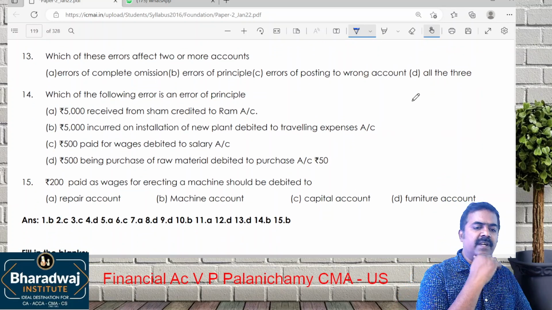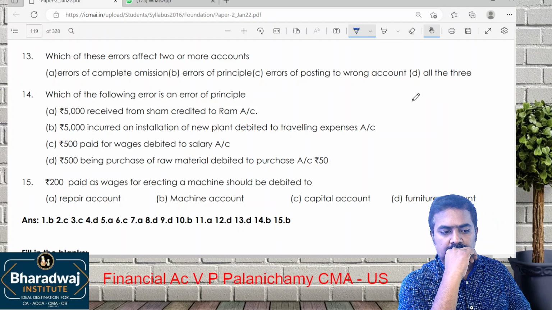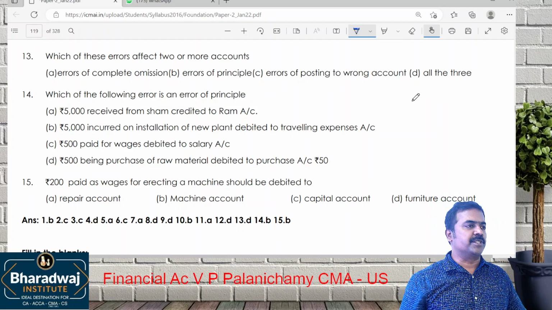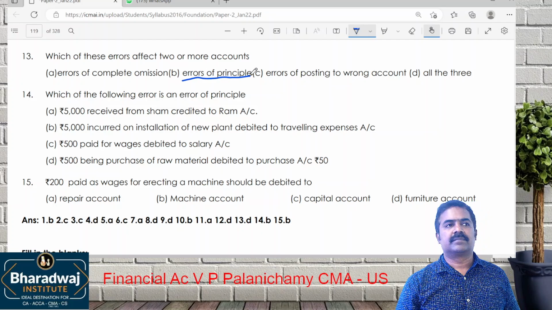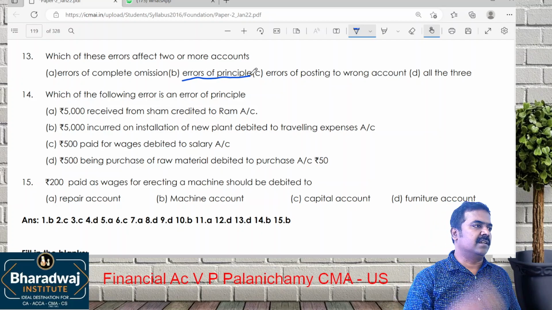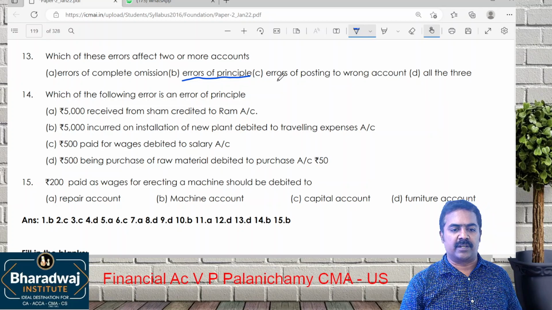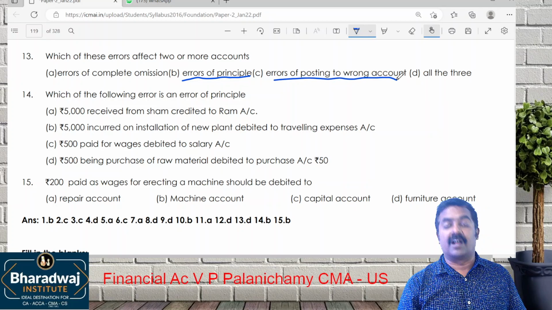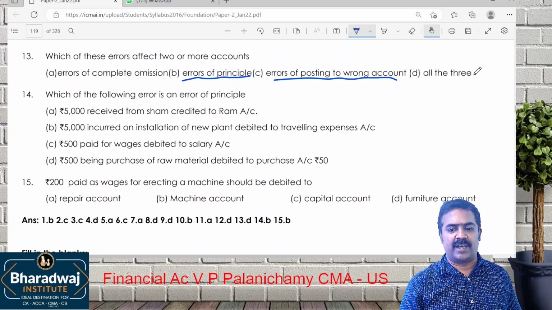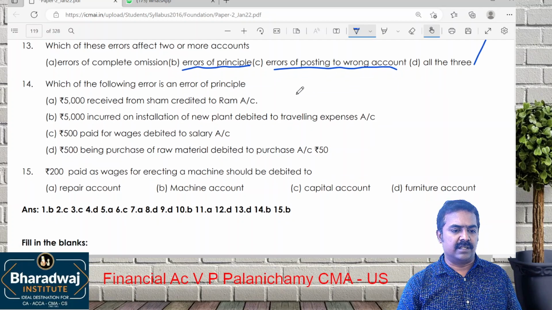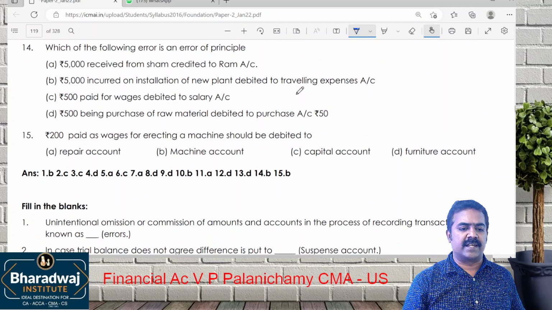Which of the errors affecting two or more accounts? Complete omission. Both debit and credit is affected. Error of principle. Instead of personal, real, nominal, interchanged, two accounts. Error of posting into a wrong account. It affects one account as well as the other account. So answer is all the three.